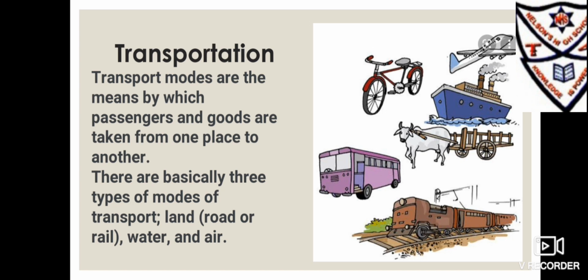Students, transportation modes are the means by which passengers and goods are taken from one place to another. There are basically three types of modes of transport: land, water, and air. Students, the invention of the wheel brought about many changes. Today, electric trains, aeroplanes, supersonic jets, and high speed automobiles have further reduced the time taken to travel. Spaceships are used for transportation to outer space.